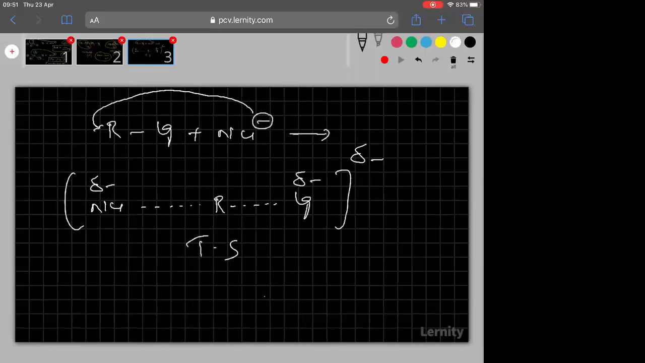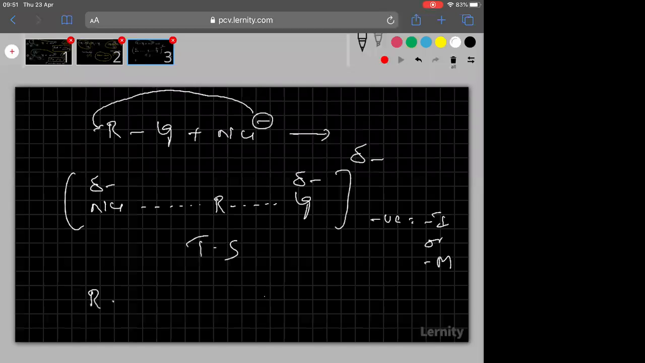Why negative charge? I think you understood. Nucleophile has negative charge, leaving group also negative, so overall the transition state will get negative charge. Clear? Now tell me, negative charge is stabilized by what? Minus I or minus M groups. This we studied in GOC also. Minus M or minus I groups stabilize the negative charge.